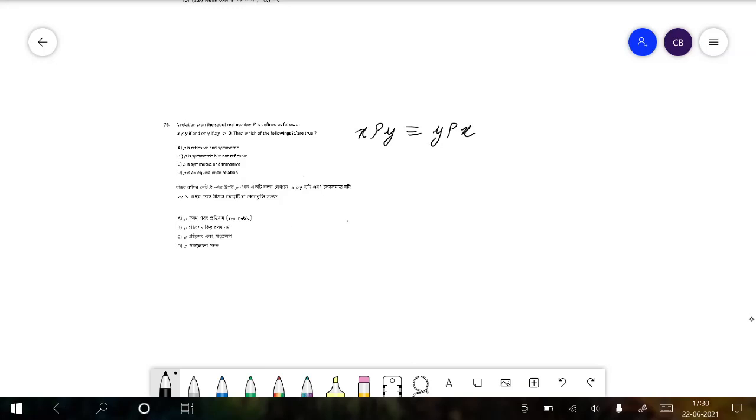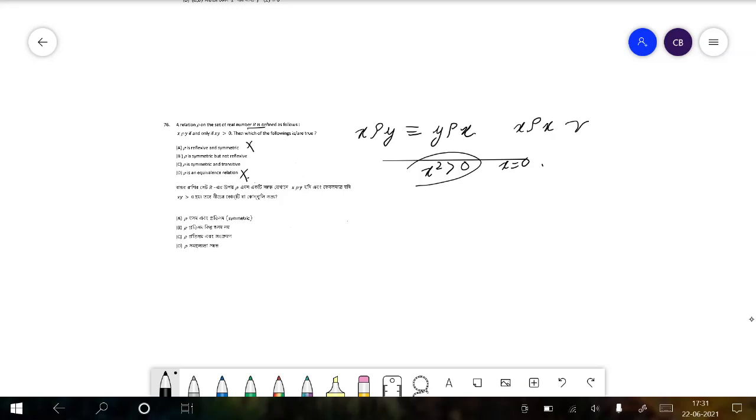For reflexive, we have to see if x rho x is a part of the set. Here x square greater than 0 is not true for x equal to 0. Since x equal to 0 is part of the set on which it is defined, and at this point this is not satisfied, therefore it cannot be reflexive. Therefore this is not an option. B and C both can be true.